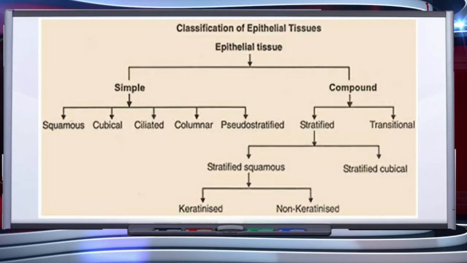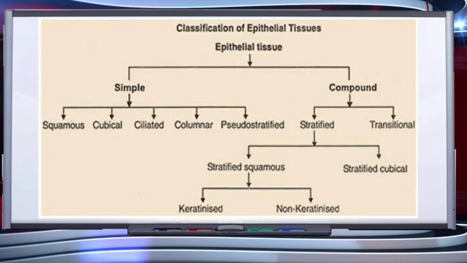This slide shows classification of epithelial tissues. Epithelial tissue is classified in two main categories: simple epithelium and compound epithelium tissue. Simple epithelium is further divided into squamous, cuboidal, ciliated, columnar, and pseudostratified.